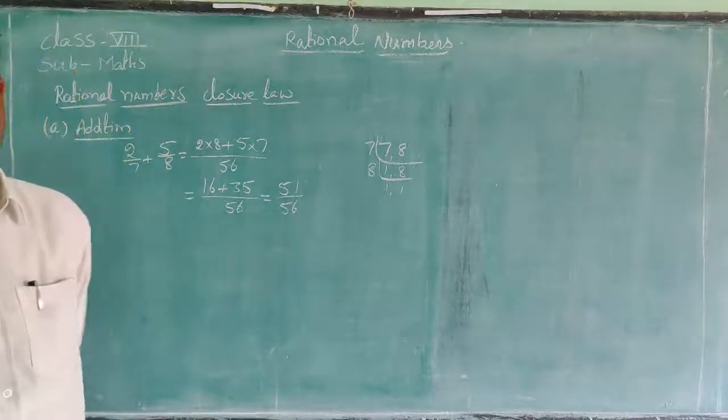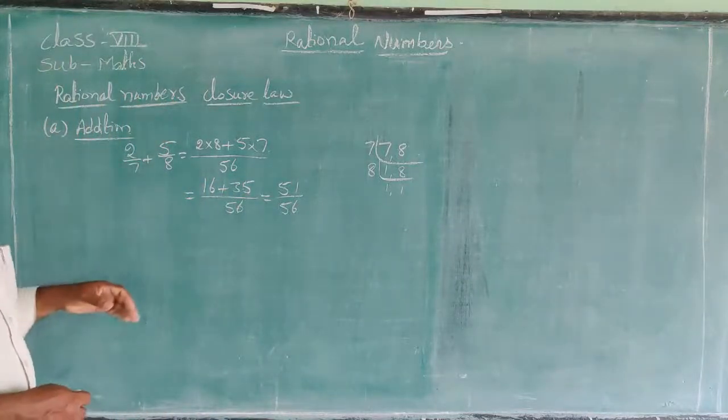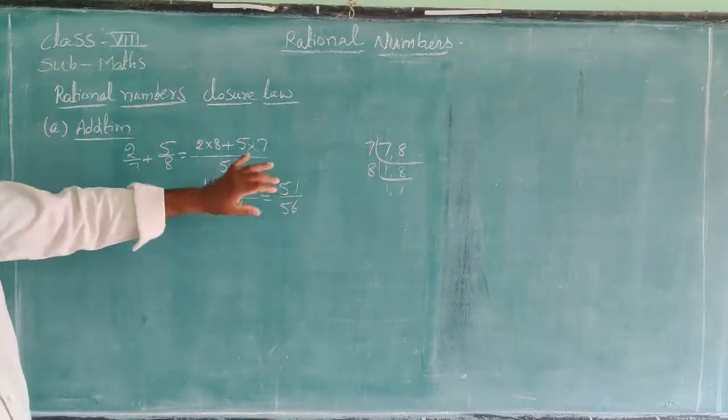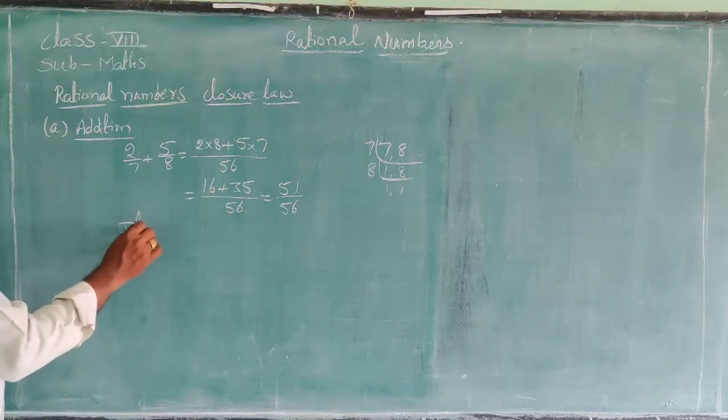Is it a rational number or not? It is in the form of p by q. So it is a rational number.